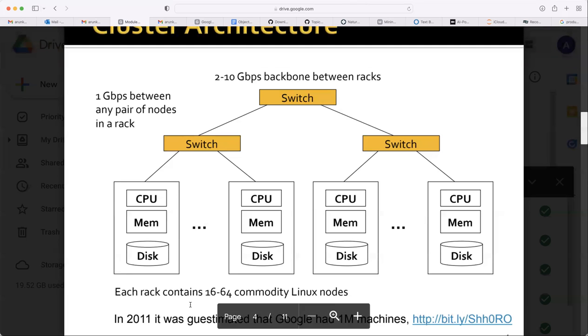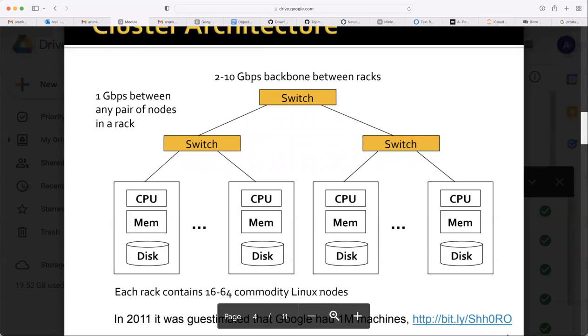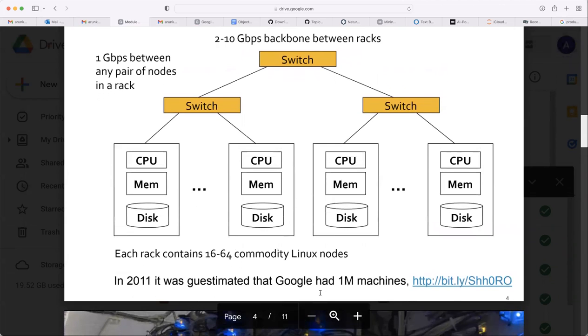Each rack contains 16 to 64 commodity Linux nodes. What is commodity? Does it have a special meaning?